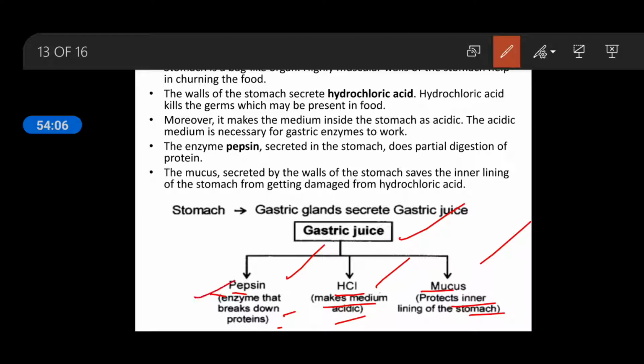Pepsin is released in the form of pepsinogen, which is the inactive form. It becomes active with the help of HCl, means by acidic medium. Then it is known as pepsin, and then pepsin digests the protein. So some amount of starch is digested in your mouth, some amount of protein is digested in your stomach. Now the small intestine is going to come. The rest, or the complete digestion, will take place in the small intestine.